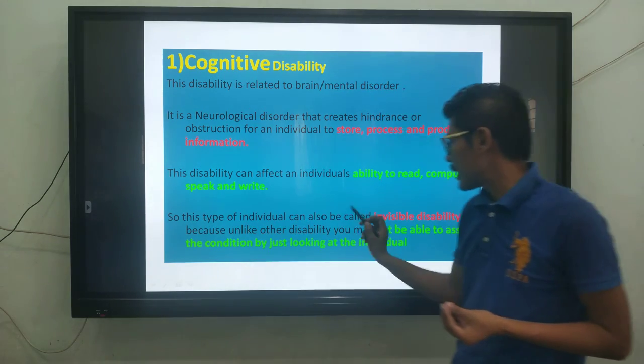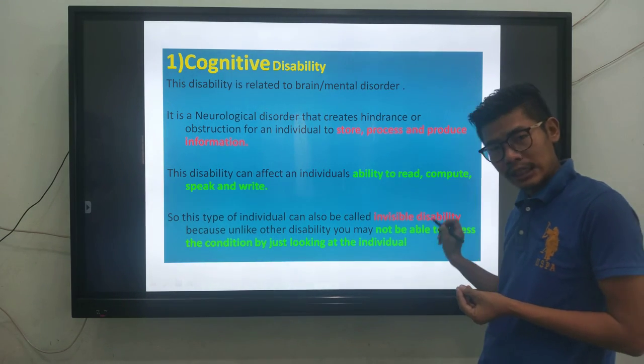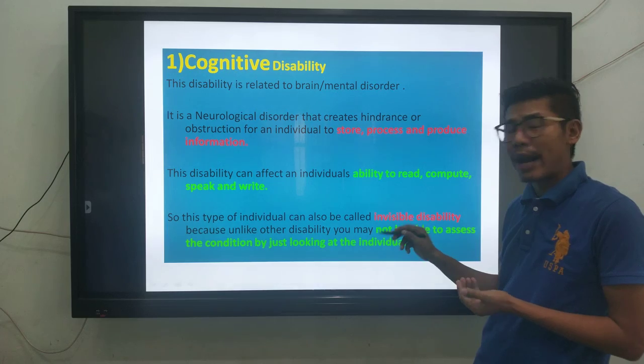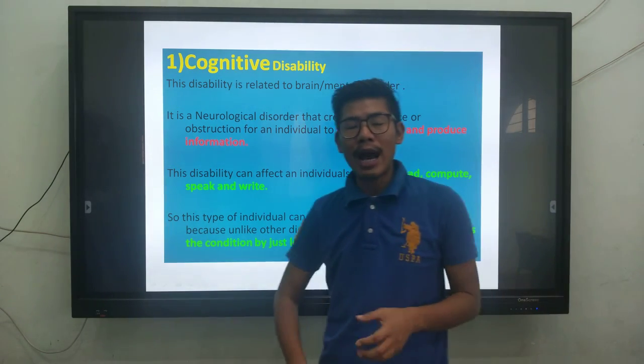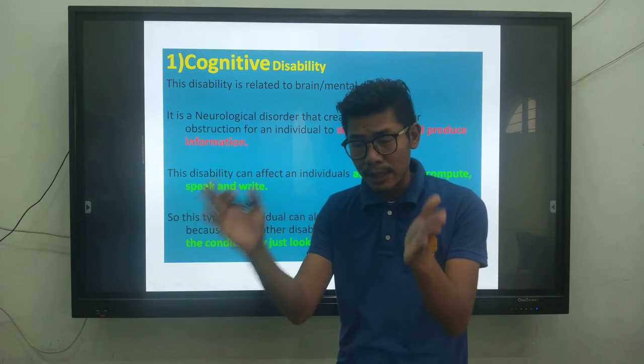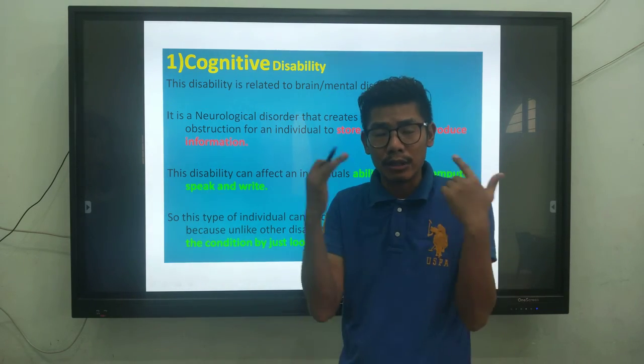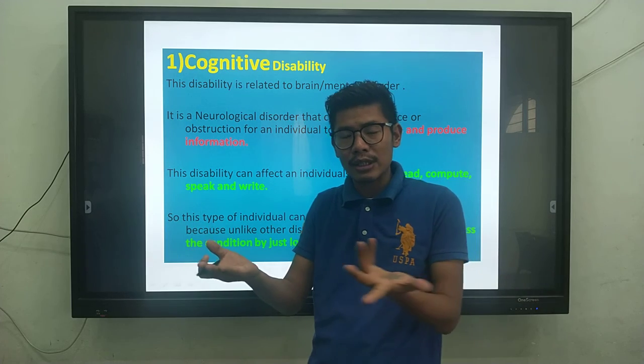These individuals can also be called invisibly disabled because you are not able to assess the condition just by looking at them. When you look at somebody who is not able to see, you can clearly tell that the person is disabled.